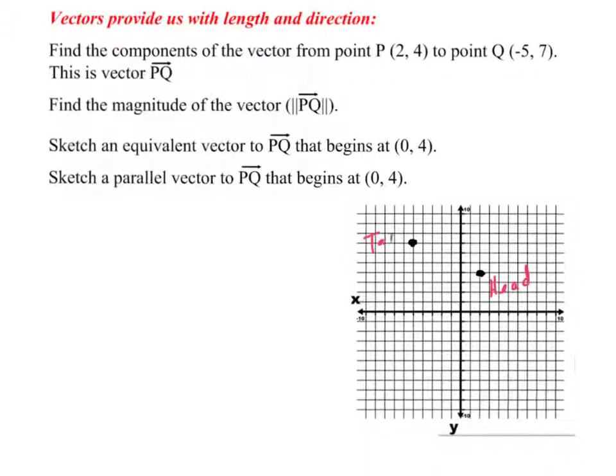How we usually draw this is we draw a line and we put an arrow, and that gives us our directional component. So now we know how far it went, and we know the direction that it was going in with that arrow. Components are simply the difference between the x's and y's, but it's important to put them in order.